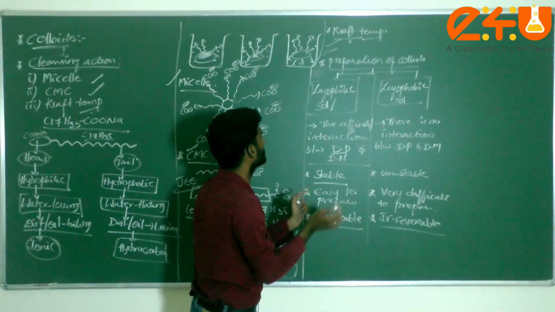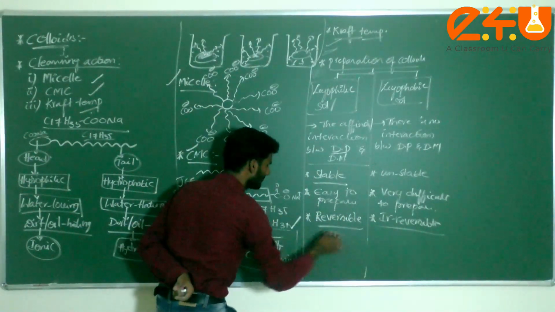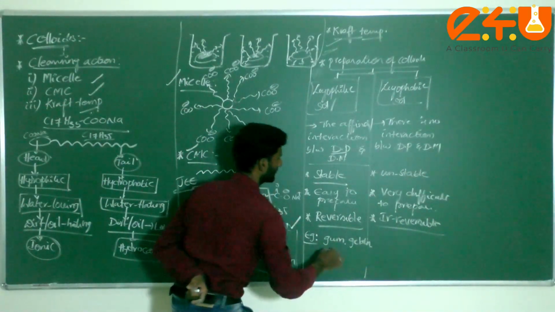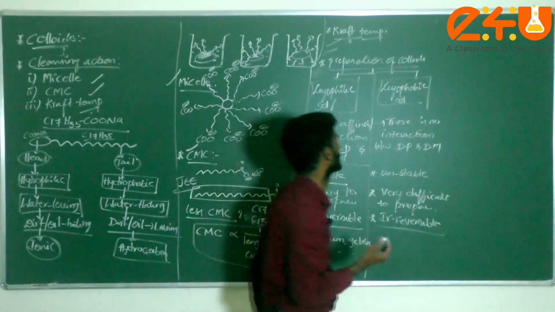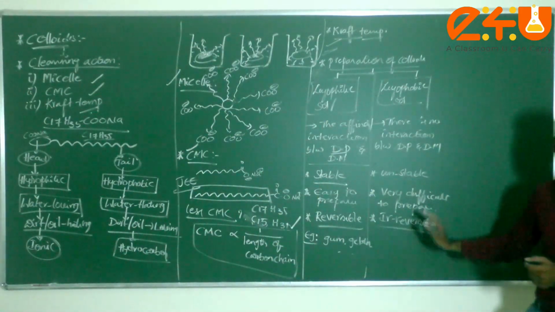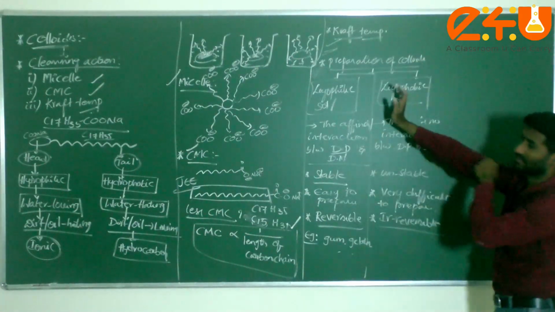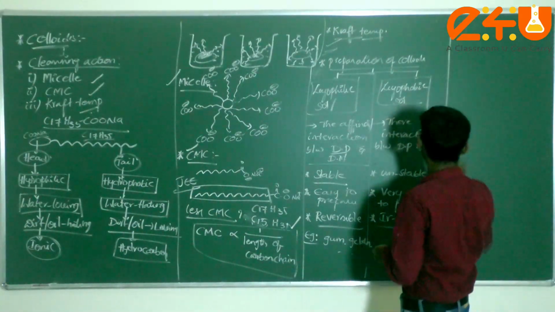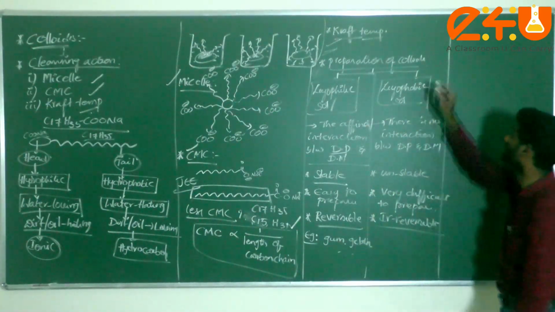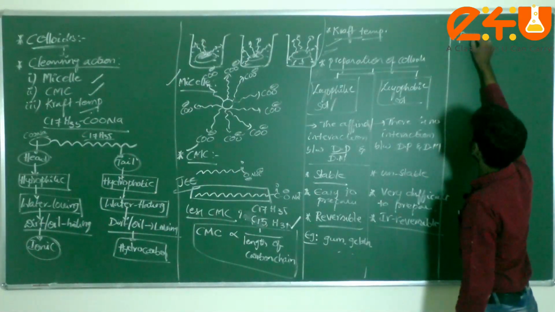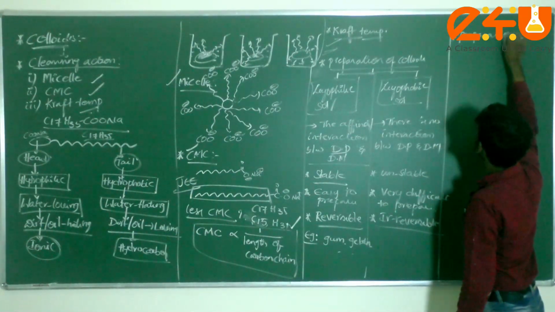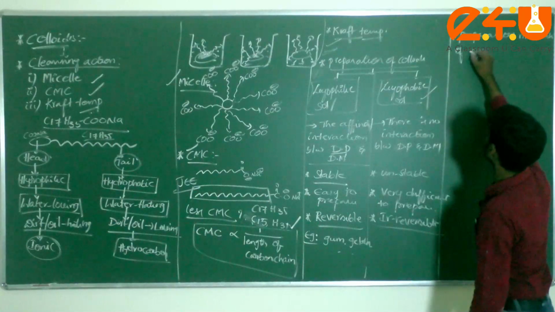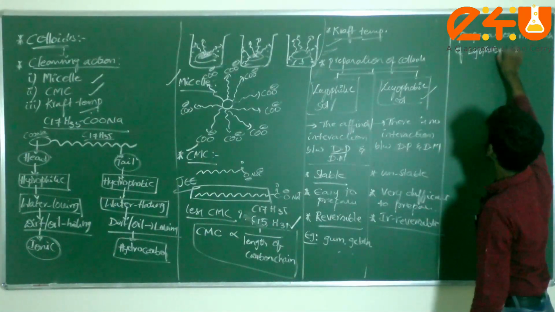Lyophilic, best examples if you take here: gum, next gelatin. Understand? These are the different examples. For lyophobic sols, you can take starch with water, we can consider. This is the point of difference between lyophilic and lyophobic sols. Next, how we have to prepare: preparation methods, very important in this one, and then properties. First, we can consider the preparation methods of lyophobic sols.